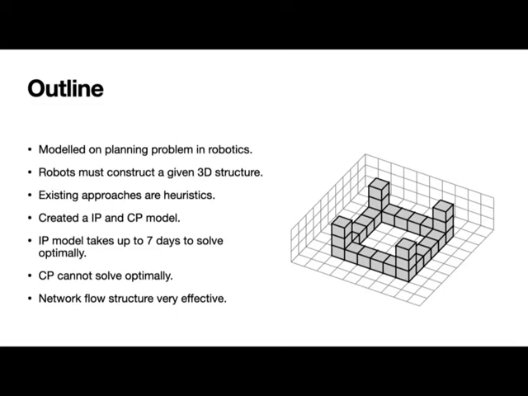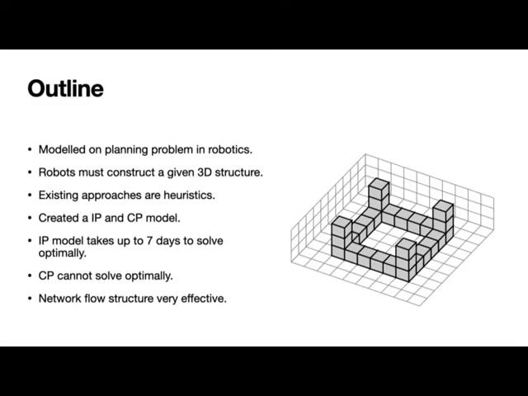Presently, all of the existing approaches are based on heuristics, and the state-of-the-art is based on a multi-agent reinforcement learning approach. So we try to study this problem using exact methods. We constructed an integer programming model and a constraint programming model to solve this problem. Our integer programming model is based on a network flow, and our CP model is also based on a different type of network flow, although we did try sequencing CP models in the past.